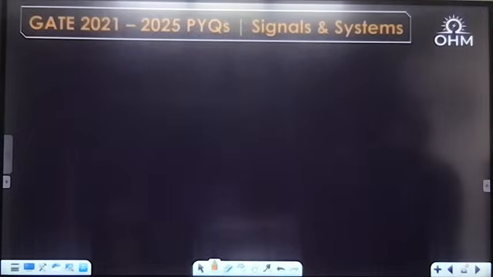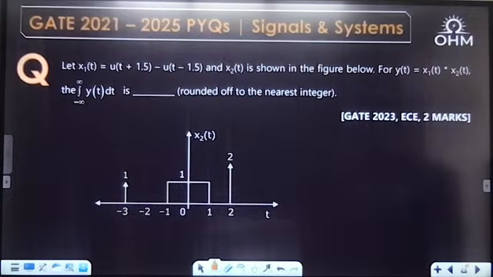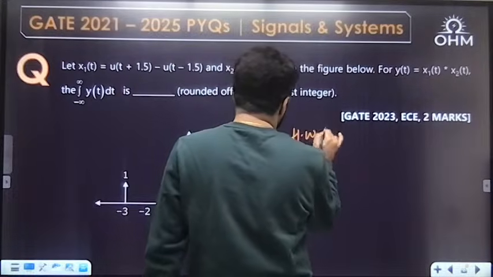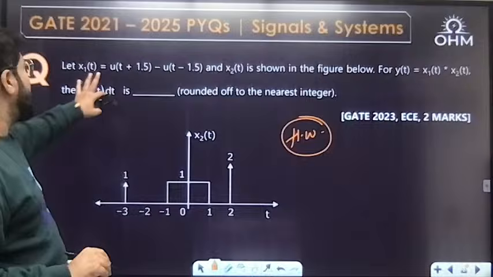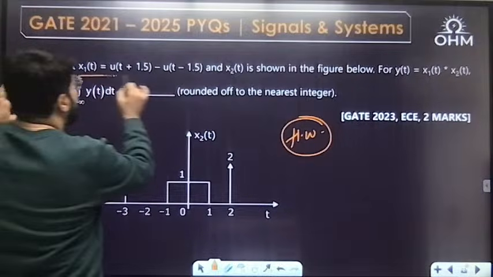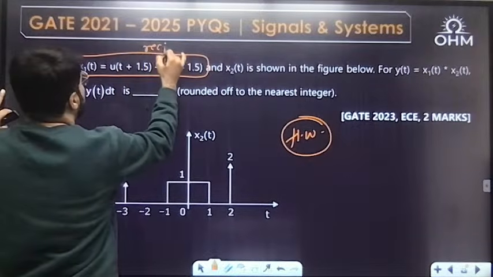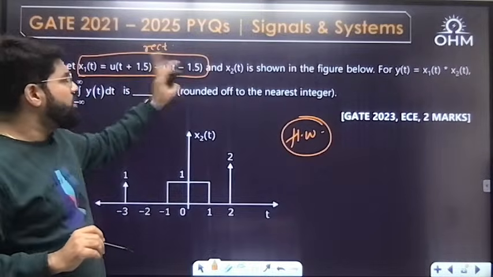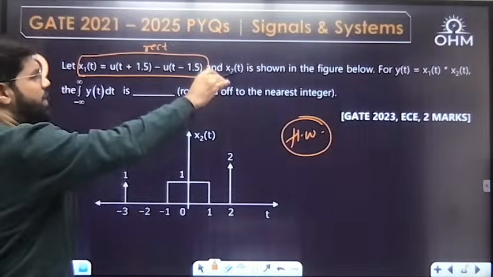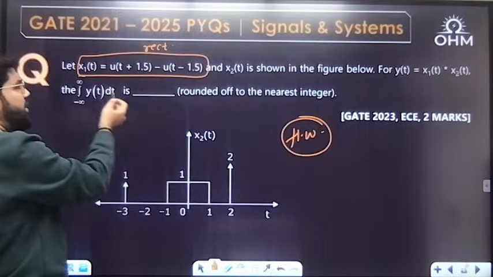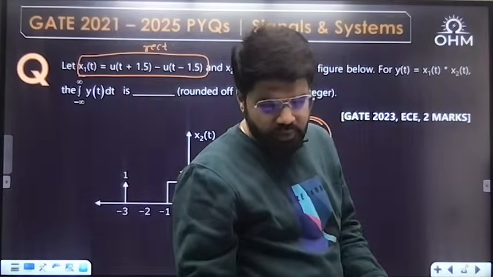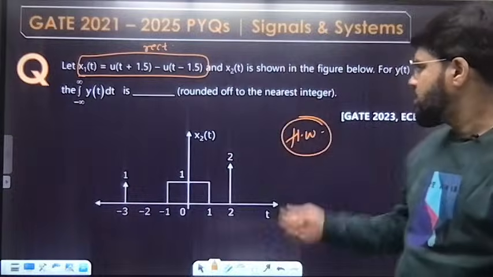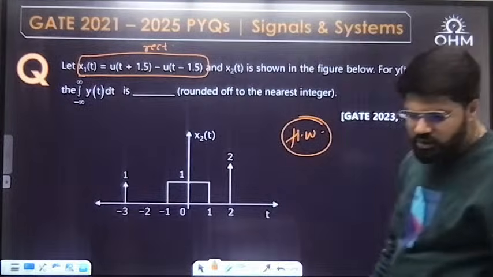Okay, next one. Let x1(t) equal u(t plus 1.5) minus u(t minus 1.5). I will give you this one as homework because it's a similar pattern question. Again two signals are given, x1 and x2. Subtraction of two step signals of equal amplitude gives a rectangle from minus 1.5 to 1.5. x2(t) is shown. Same, y(t) is x1(t) convolution x2(t). What is the integral of y(t) dt? Area under y(t). Same question, data different. So I'll give you that as homework. Please do, and later on I may mention your answer in the comment box.